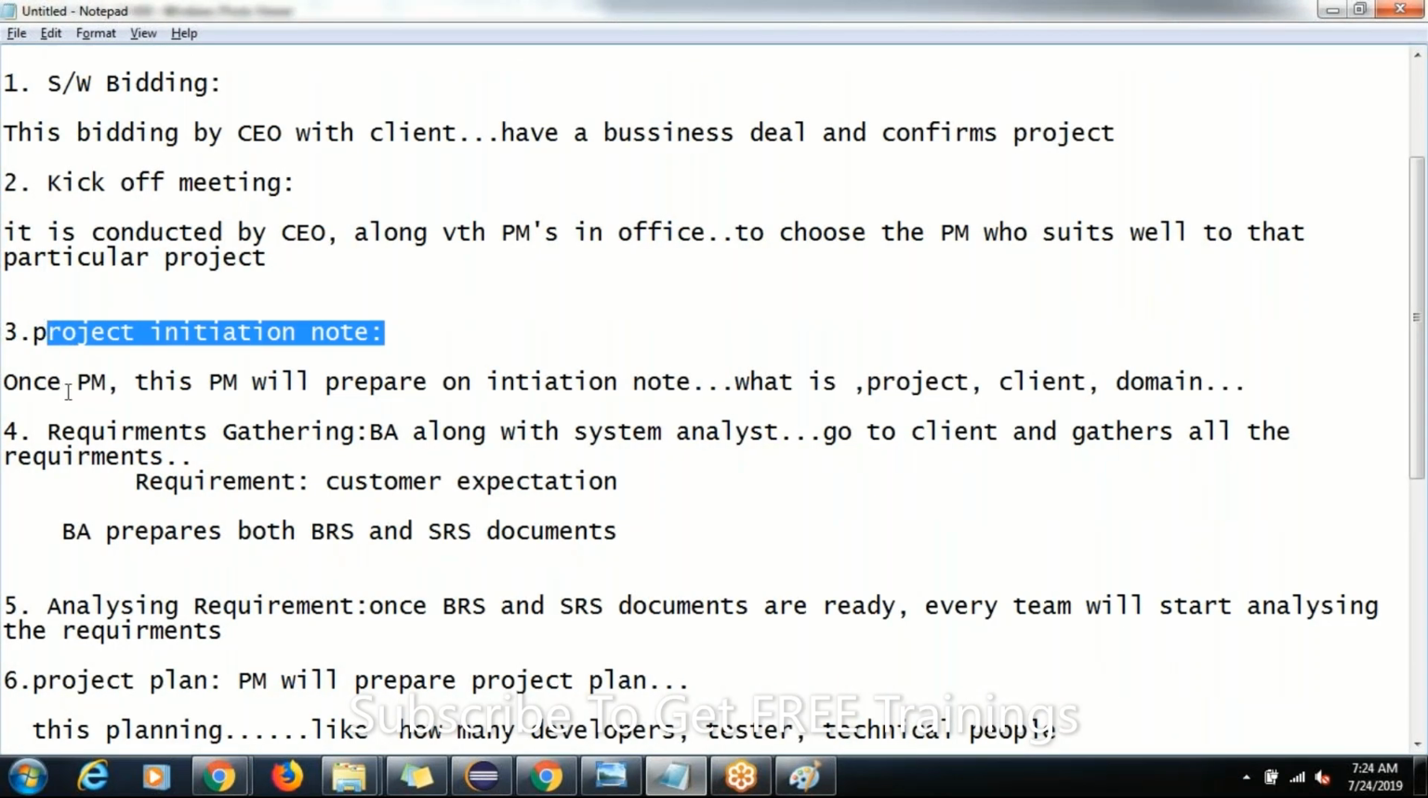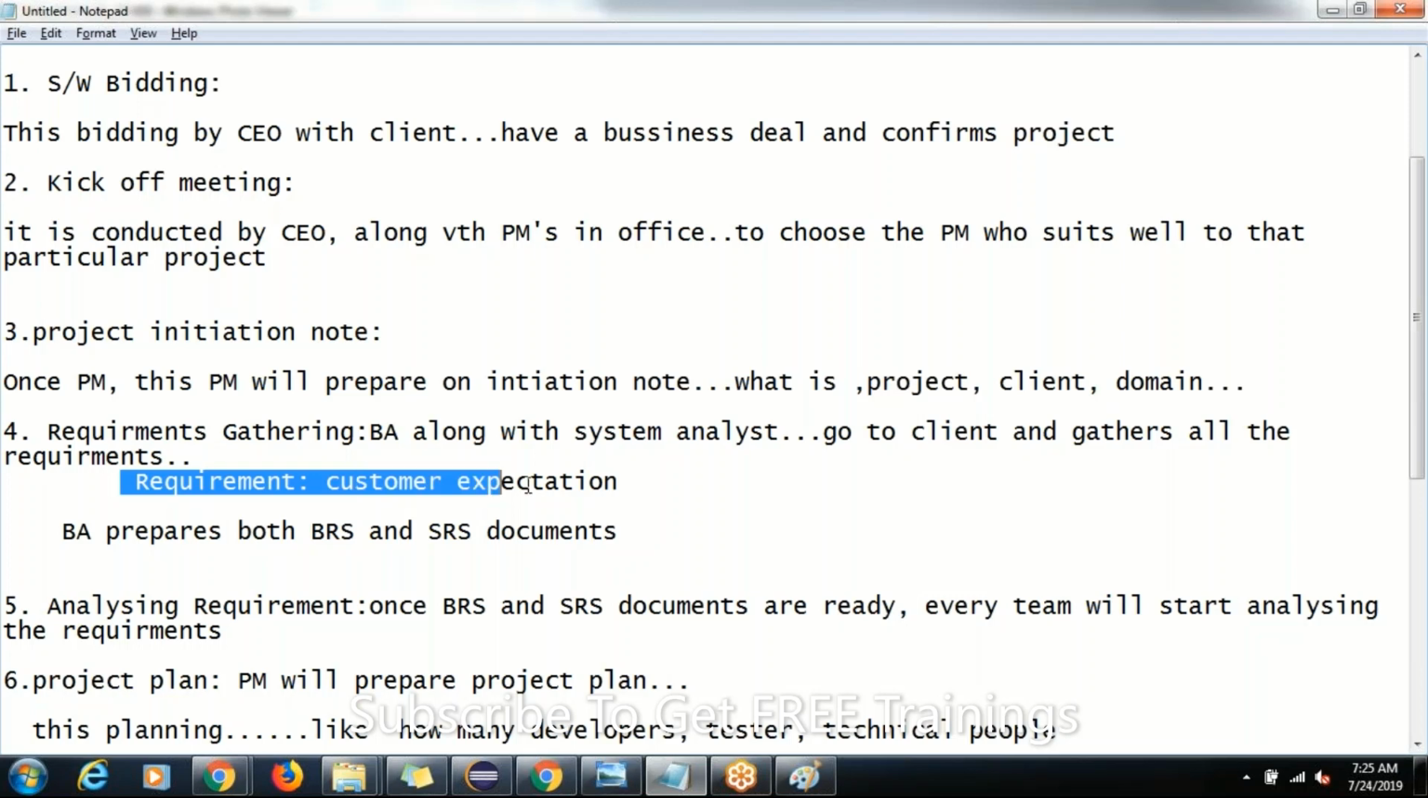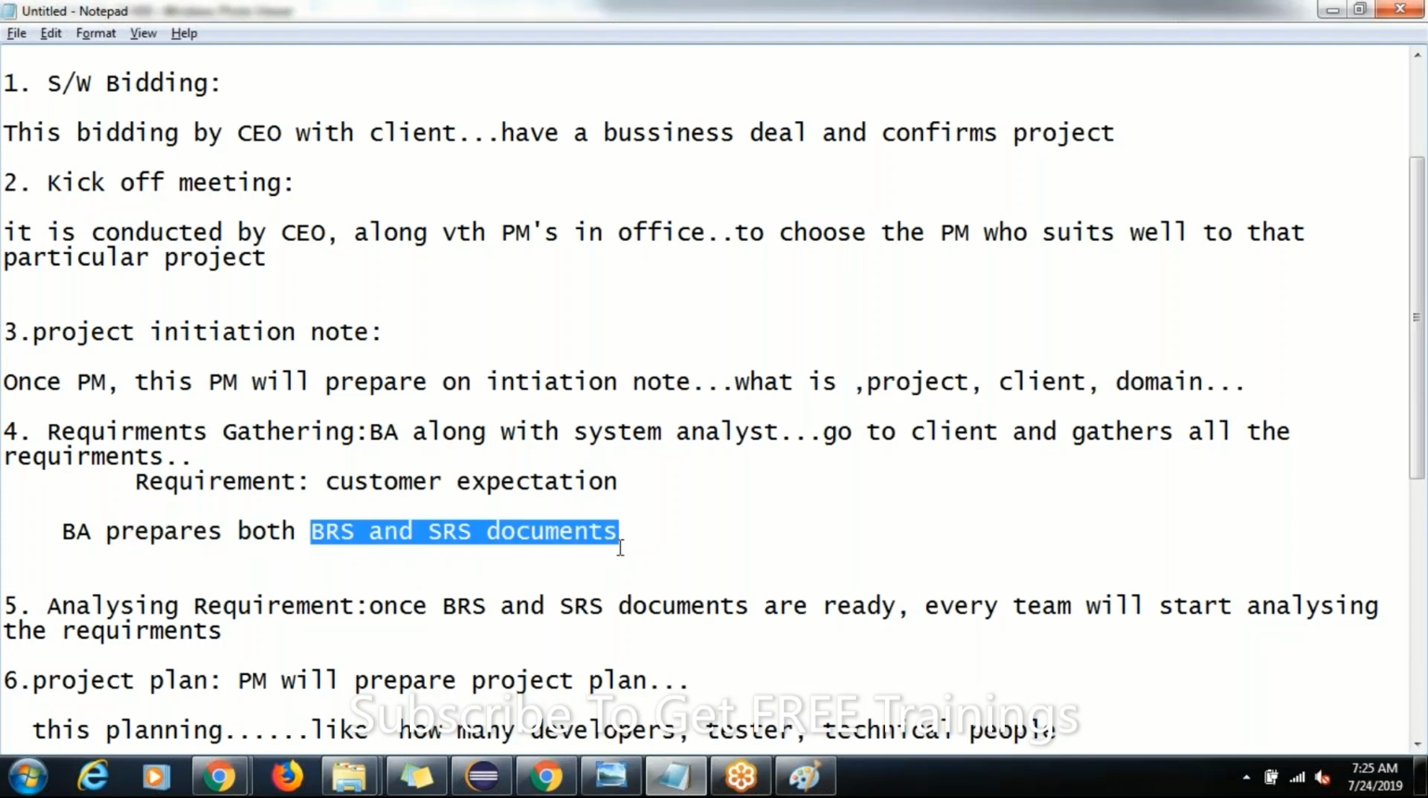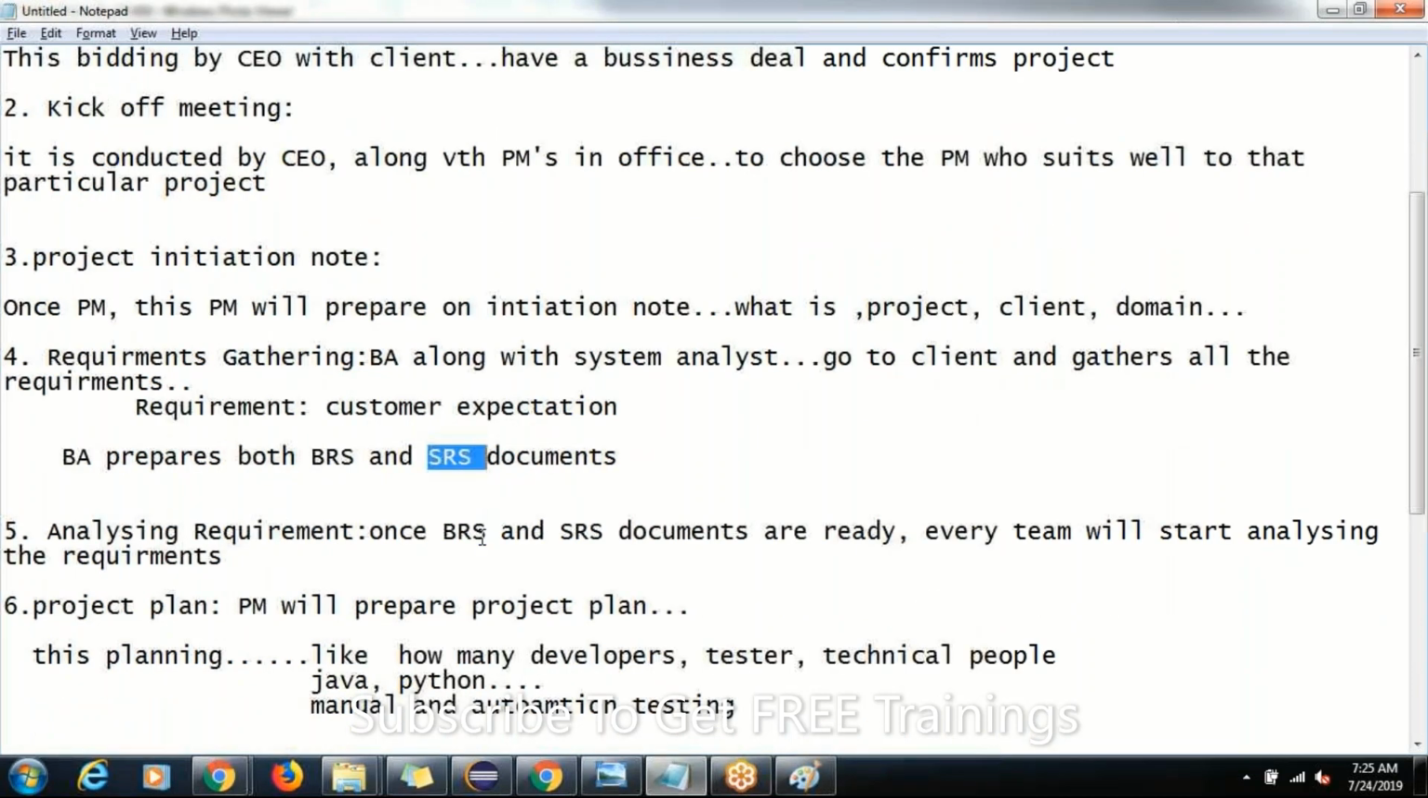And once the project initiation note is done, everything is going smoothly. Now the business analyst will go to the client and gathers all the requirements. Based on the requirements, he prepares both BRS and SRS documents. Based on one BRS document, we'll prepare multiple SRS documents, guys. So as a test engineer or the developer, we'll have access to only the SRS document.